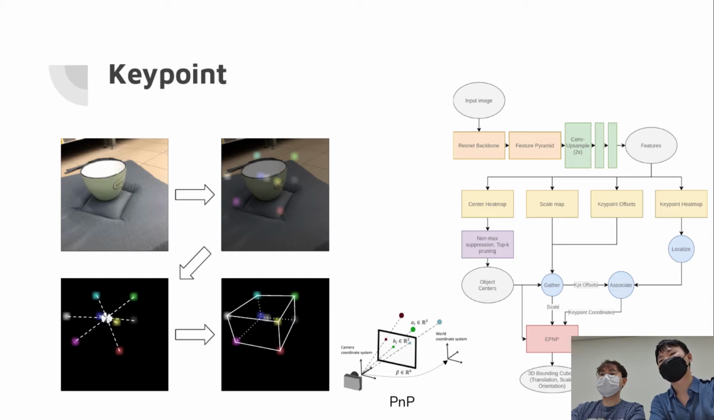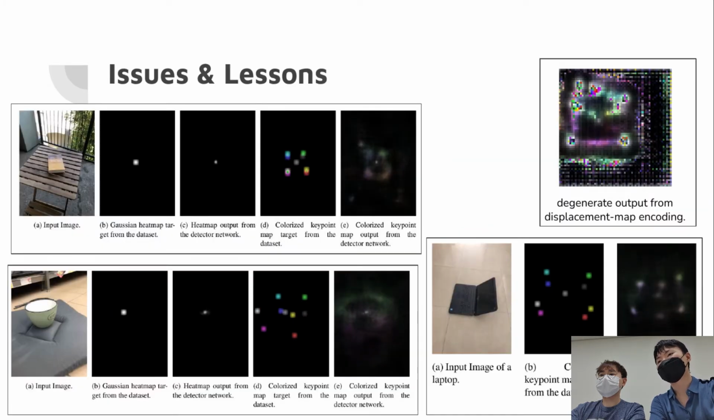First, we compute features via the ResNet backbone with FPN, which are then processed into heat map-based keypoint representations. These keypoint heat maps are then extracted through spatial non-max suppression and top-K pruning, followed by association with the respective objects and offset. Lastly, the 2D keypoint set is lifted into the 3D object pose via the perspective-n-point or PnP algorithm. That was the idea at least, which unfortunately did not go as planned.